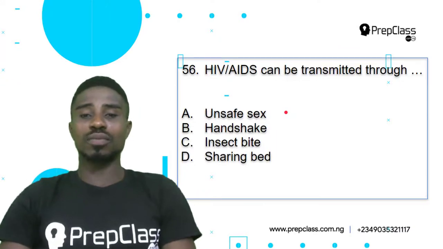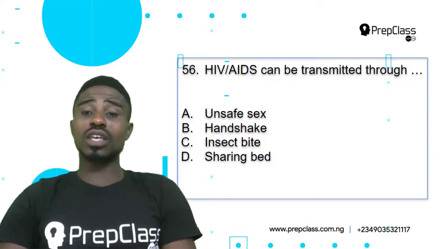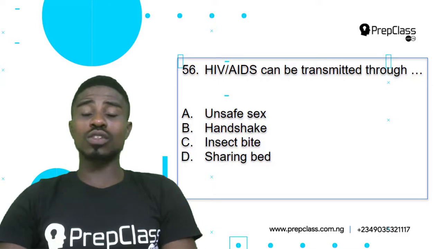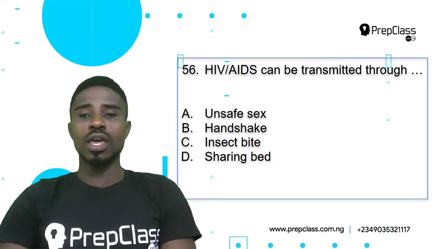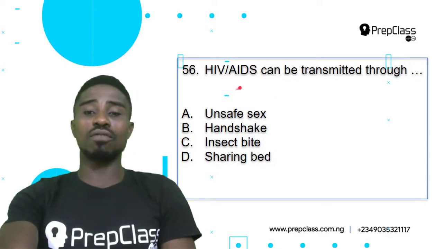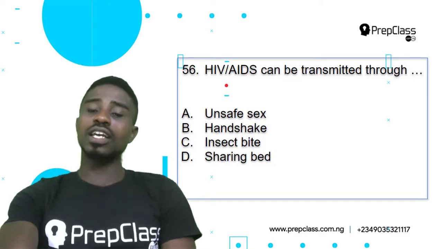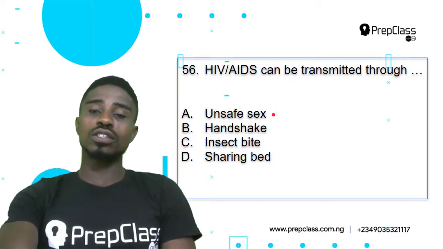Question 56. HIV/AIDS can be transmitted through A. Unsafe sex, B. Handshake, C. Insect bites, D. Sharing bed. For us to carefully select the correct answer, we need to analyze all of the options and see which one best answers our question. Now, HIV/AIDS is basically caused by a virus, and it can only be transmitted through unsafe